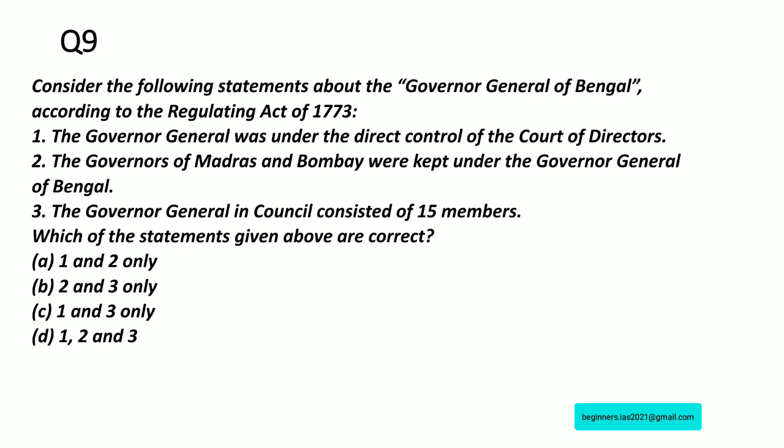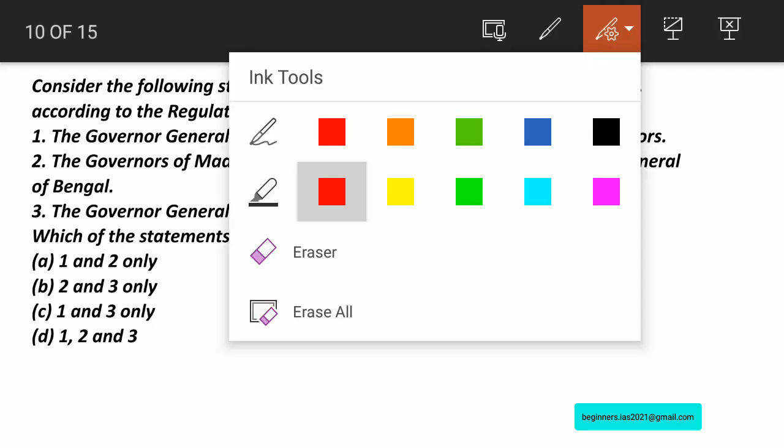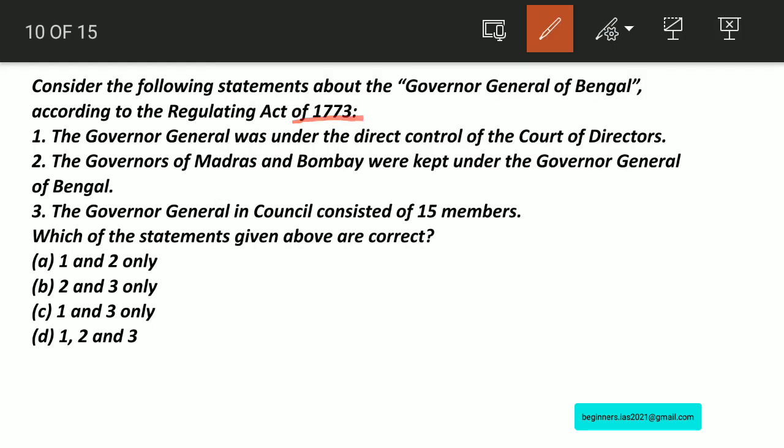Let us move on with question number 9. Consider the following statements about the Governor General of Bengal according to the Regulating Act of 1773. Let us analyze the statements. The Governor General was under the direct control of the Court of Directors. The Governors of Madras and Bombay were kept under the Governor General of Bengal. The Governor General in Council consists of 15 members. Here we have to identify the correct statement from the given statements. If you take statement number 1, this statement is correct.